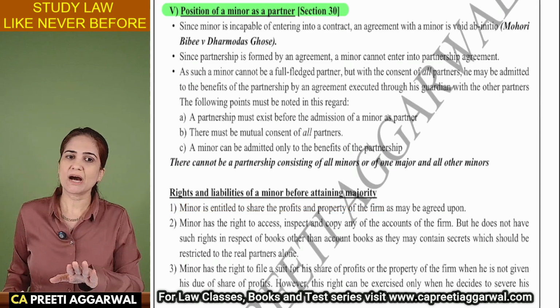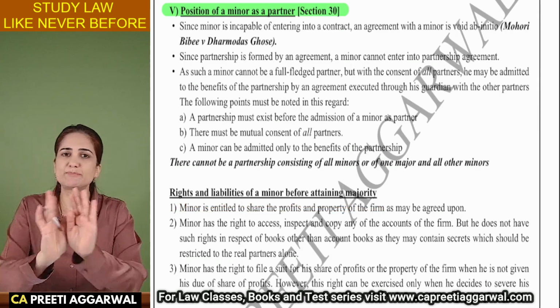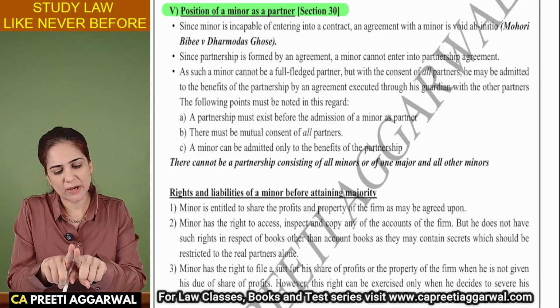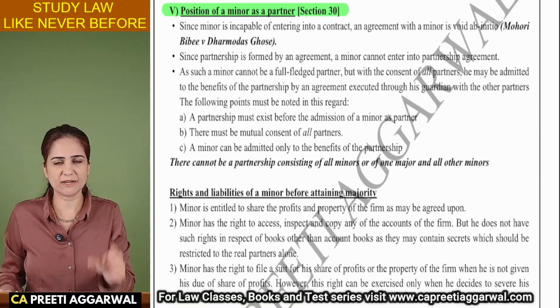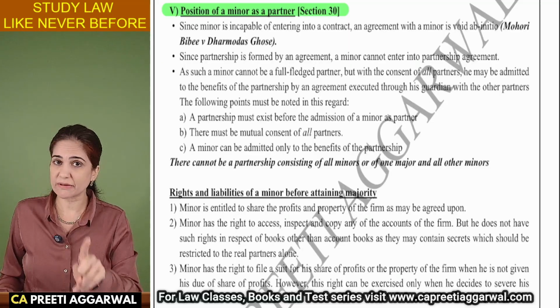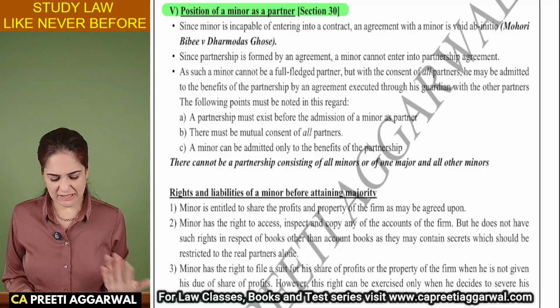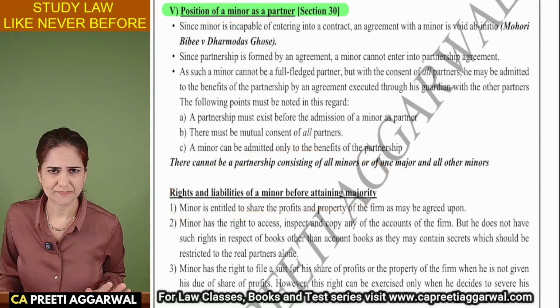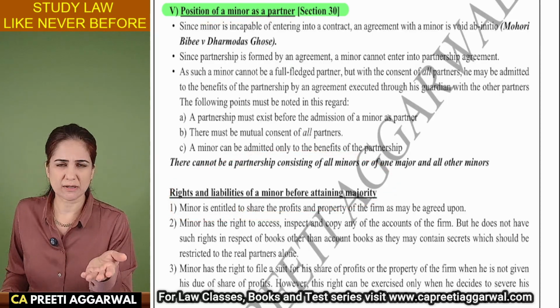Or sometimes they ask what are the rights and liabilities before attaining majority or after attaining. Sometimes they ask it together, sometimes separately. If they ask it together, it will be around a 5 to 6 mark question, can go to 7 marks also. But if they say, can a minor become a partner, what are his rights and liabilities before attaining majority, then it will be a 4-marker question.